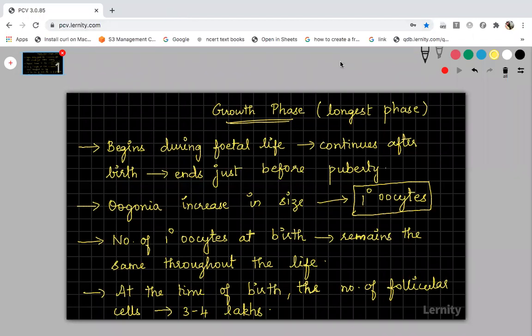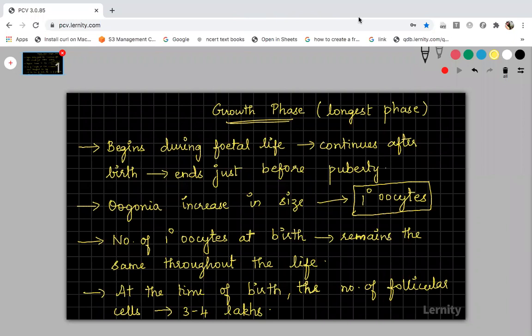Hey students, have you all copied up to this? See, the number of primary oocytes will never increase after the birth. But the number of follicular cells will start decreasing. That's what I told you. The follicular cells will slowly degenerate after the birth. So at the time of birth, the number of follicular cells surrounding the oocytes will be approximately 3 to 4 lakhs.